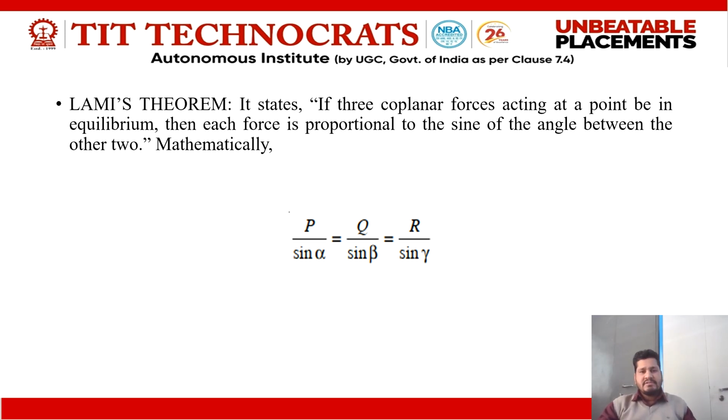Mathematically, we have three forces, that is P, Q and R. When we talk about force P, it is proportional to sine alpha. And what is alpha? Alpha is the angle between the other two forces. Now when we talk about force Q, it is proportional to sine beta. Beta is the angle between force P and force R. And gamma is the angle between force P and Q.